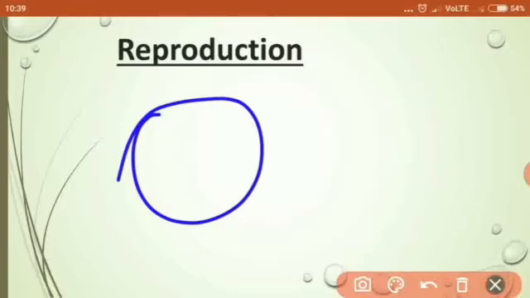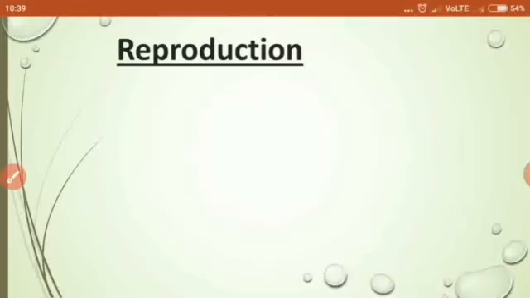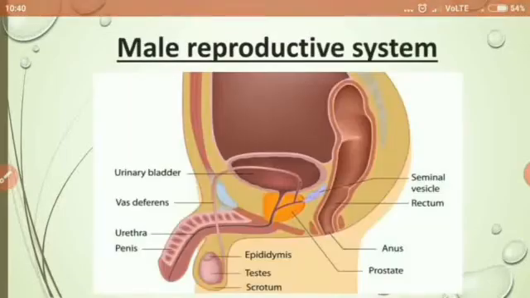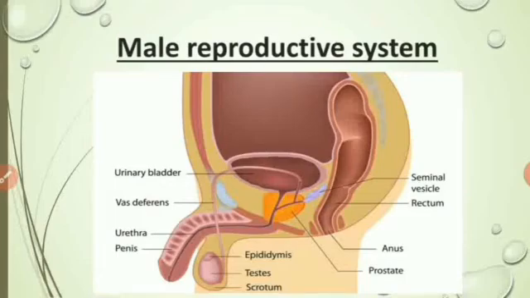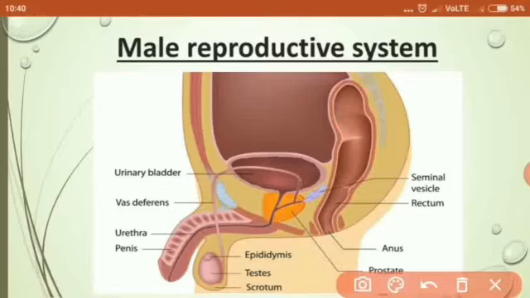Now, let us study the male reproductive system. As we have already seen, male and female reproductive organs are different and therefore the male and female reproductive systems are also different. This is the diagram of the male reproductive system. It consists of the following organs and glands.